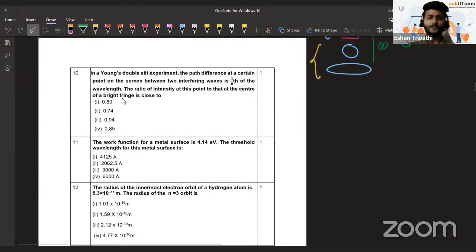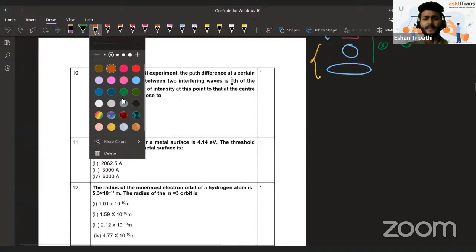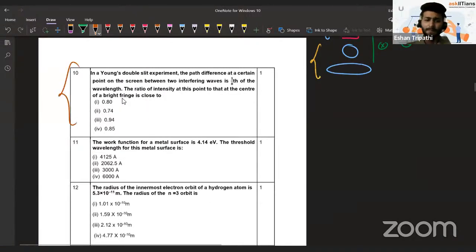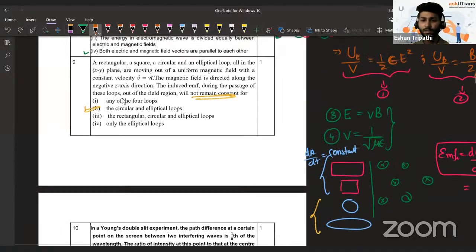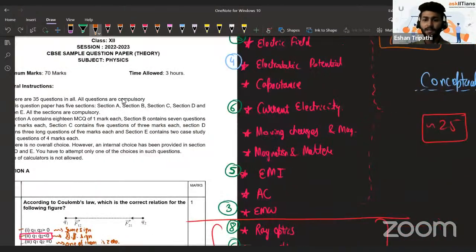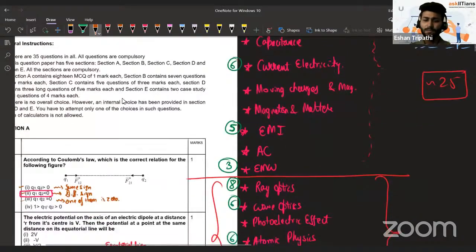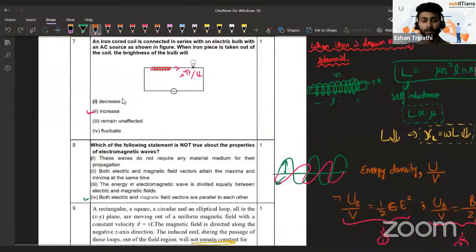Then there's a question from wave optics. I don't know if you guys have even studied it till now, but let me just mention that wave optics also had a little bit of weightage. 6 marks worth of questions were asked, as I had mentioned earlier. If you're still to learn it, then guys, please focus that you understand wave optics very, very properly.